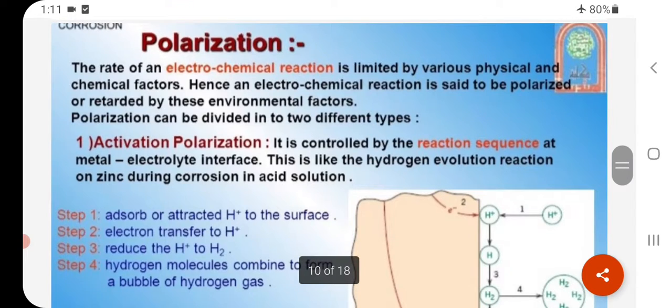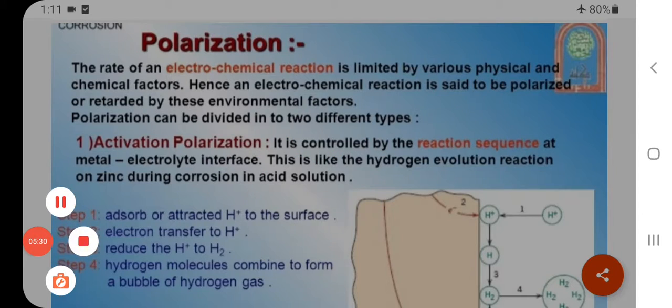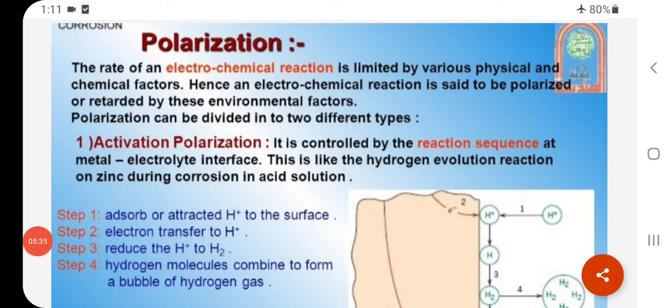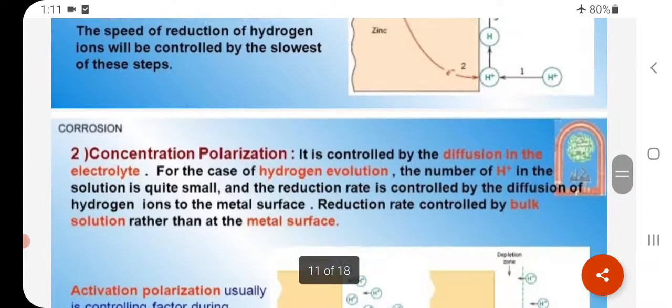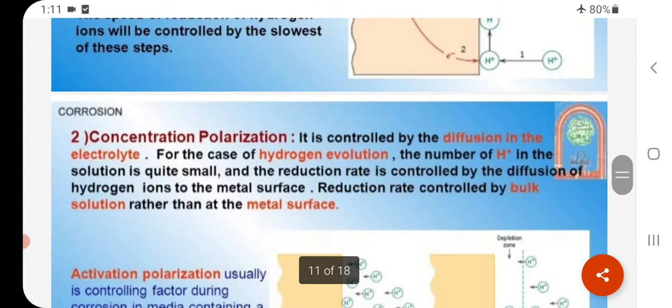Polarization. The rate of an electrochemical reaction is limited by various physical and chemical factors. Hence, an electrochemical reaction is said to be polarized or retarded by these environmental factors. Polarization can be divided into two types: activation polarization and concentration polarization.